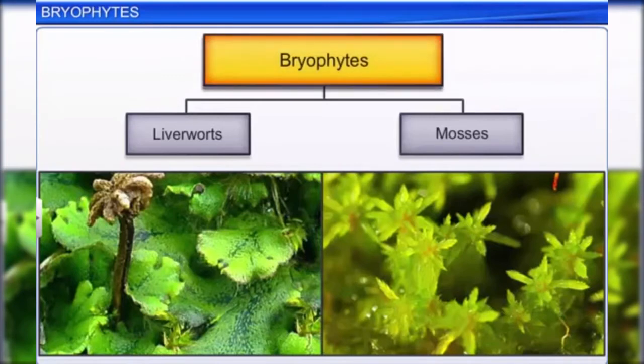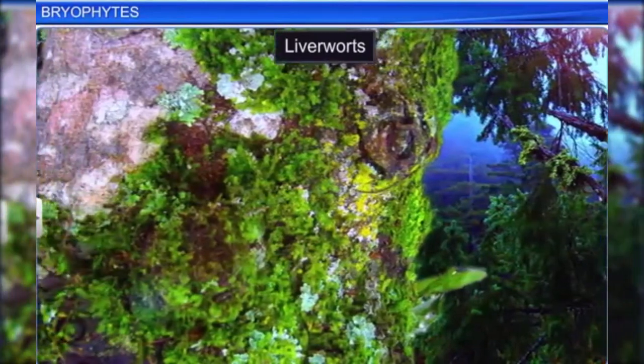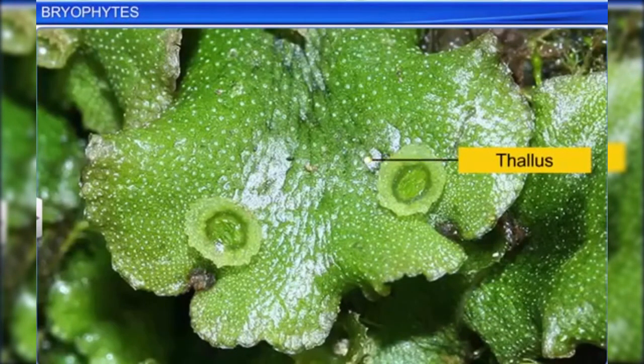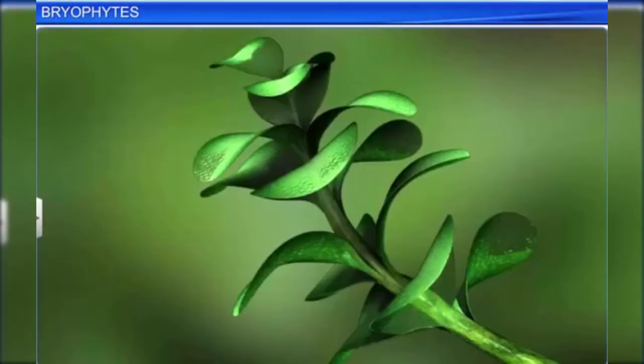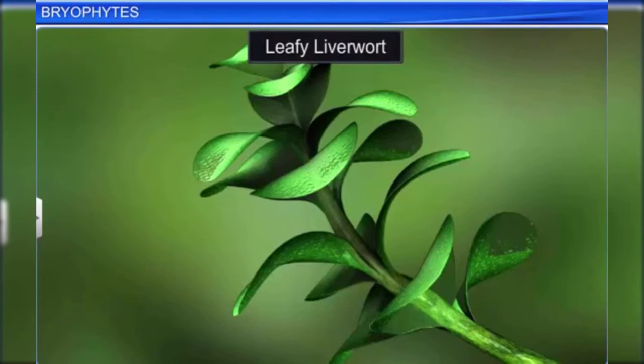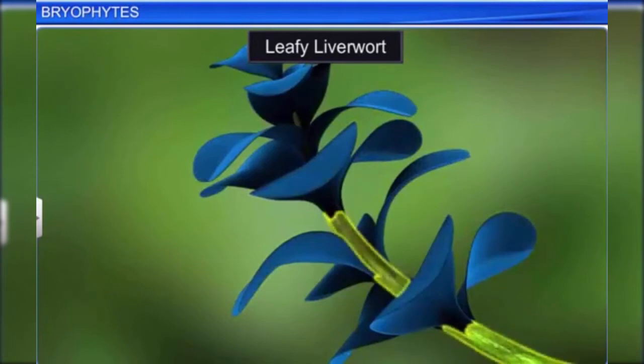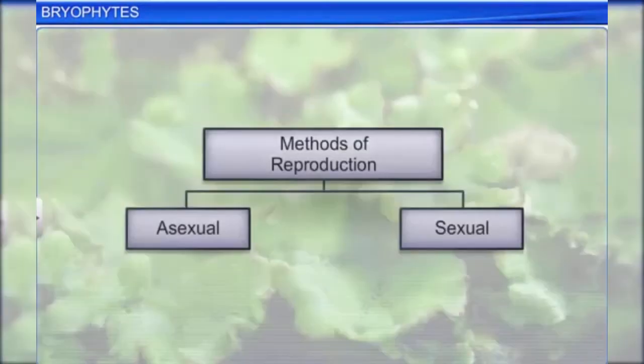Bryophytes are of two types: liverworts and mosses. You can find liverworts in moist and shady environs such as barks of trees. The plant body, a thallus, is dorsiventral and oppressed to the substrate. However, in the case of leafy liverworts, the plant body bears tiny leaf-like appendages in two rows on the stem-like structures. Liverworts reproduce both asexually and sexually.